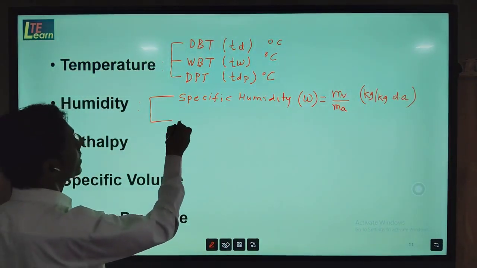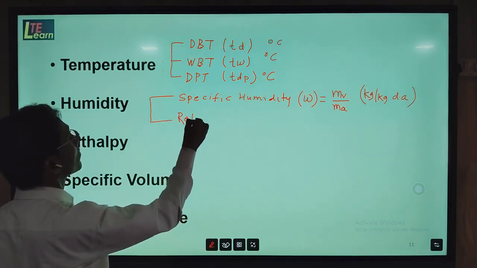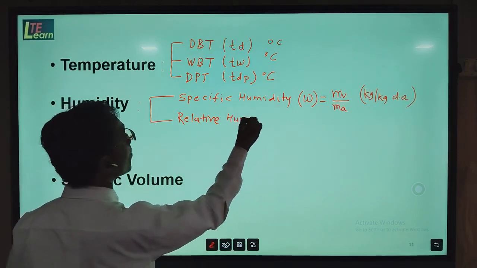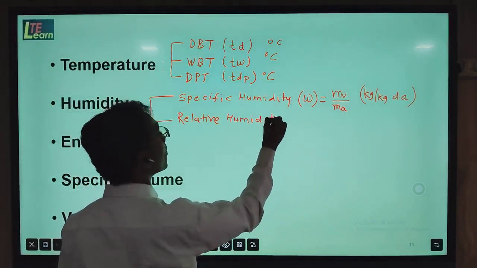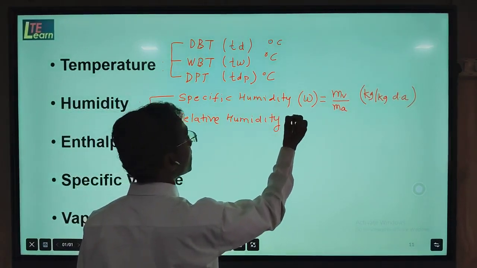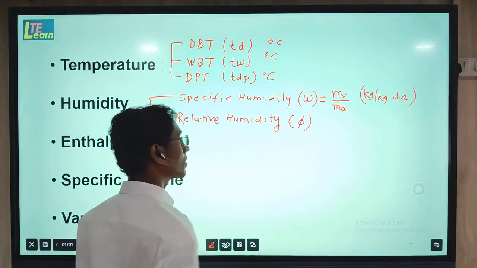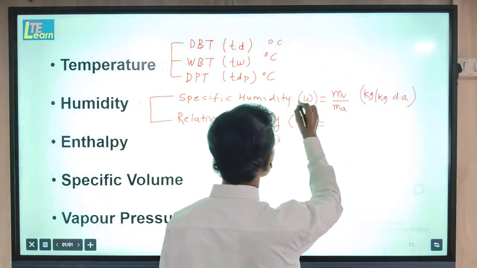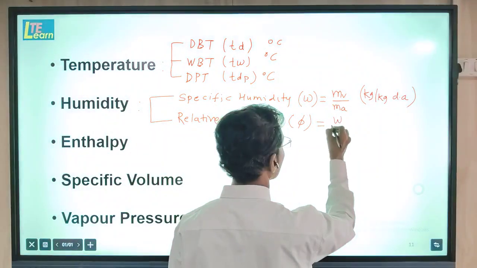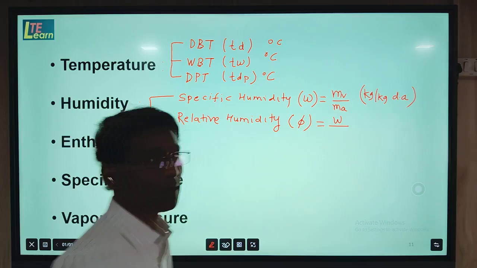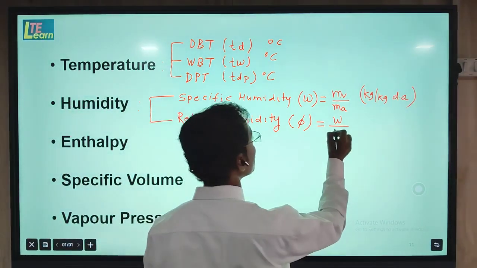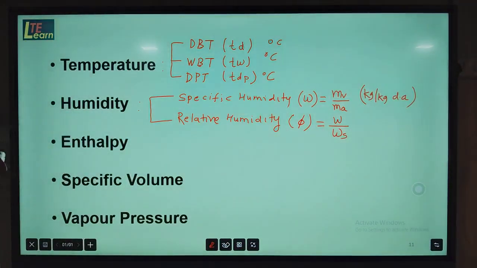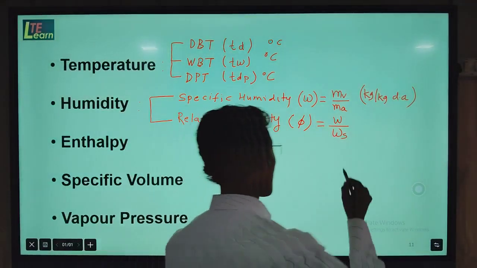Second type of humidity is relative humidity. Relative humidity is indicated by the Greek symbol phi, and it is the ratio of absolute humidity in moist air to the absolute humidity in saturated air. Now here, what does saturated air mean?